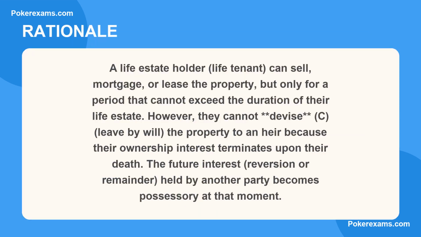Here is why. A life estate holder, life tenant, can sell, mortgage, or lease the property, but only for a period that cannot exceed the duration of their life estate. However, they cannot devise, see, leave by will, the property to an heir because their ownership interest terminates upon their death. The future interest, reversion, or remainder, held by another party becomes possessory at that moment.